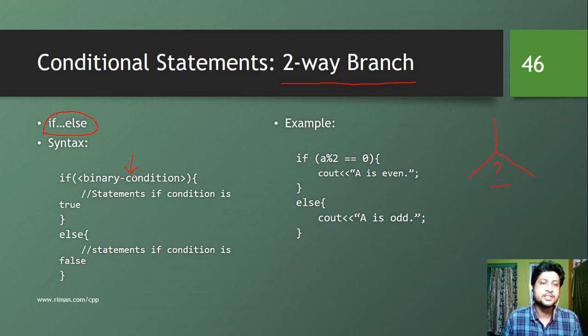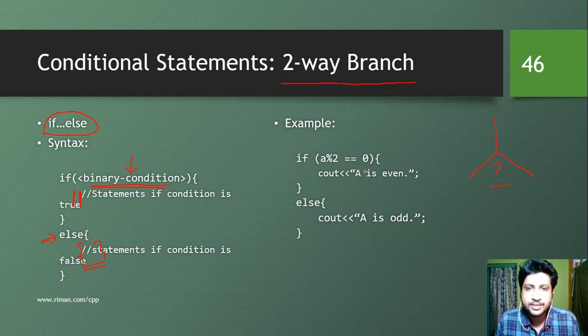If binary condition, the criteria of the binary condition is a boolean expression that can be true or false, or either 0 or non-zero. So if this binary condition is true, the statements within this if block will be executed. Then we have the else keyword followed by a block of code. This code will be executed if the binary condition is false.